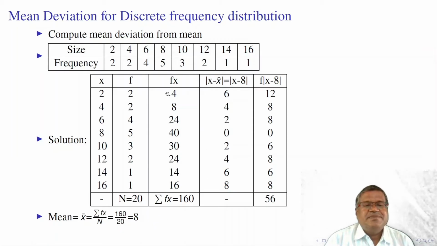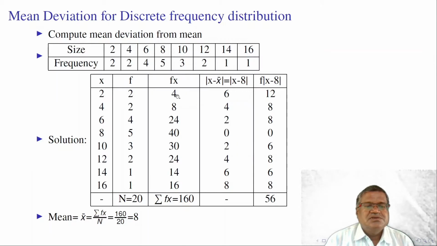Then we need to subtract the x bar value from each x value. 2 minus 8 is equal to minus 6. Taking the modulus, it becomes plus 6. 4 minus 8 gives 4. 6 minus 8 is minus 2, but taking the modulus, it becomes plus 2. Like that, these are the modulus of x minus x bar values. The next column is f into modulus of x minus x bar. 4 into 6.